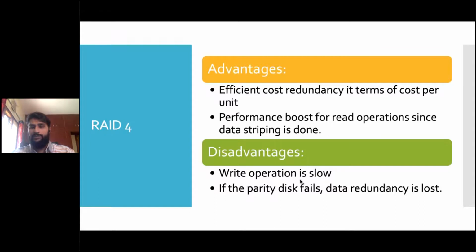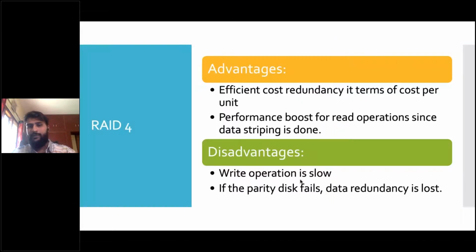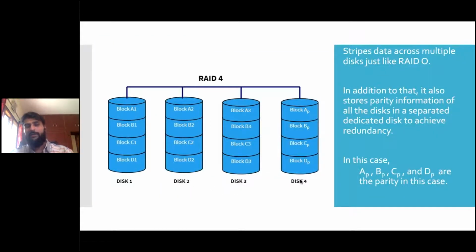Performance boost for read operations. Just remember this, whenever striping is done and mirroring or duplication of data is not done, cost is reduced and performance is also higher. That is the advantage. Read operations are faster. Write is again slower because you have more disks now. And only one disk failure it can handle. What do I mean by one disk failure? Let's say I lose the whole of disk 3. It is fine because we still have the parity and we can reconstruct the whole data that is in disk 3.